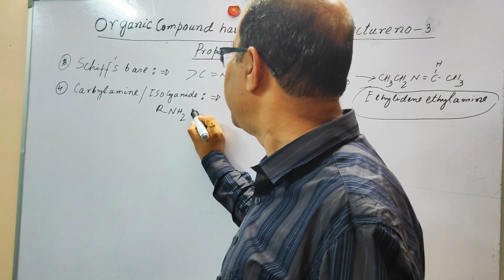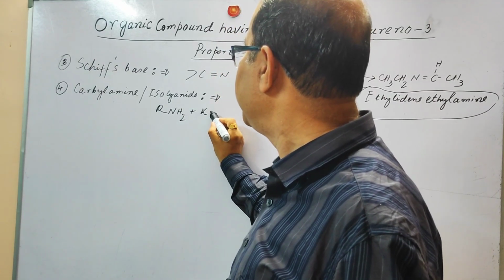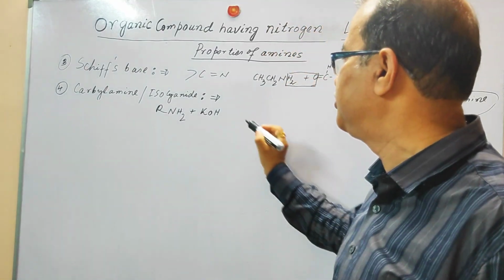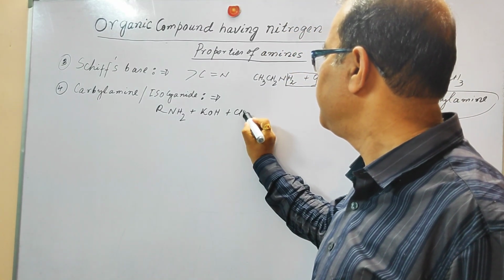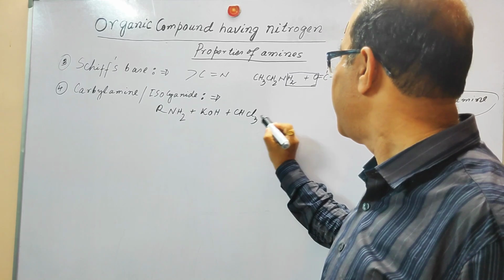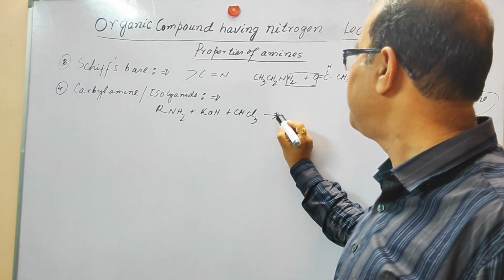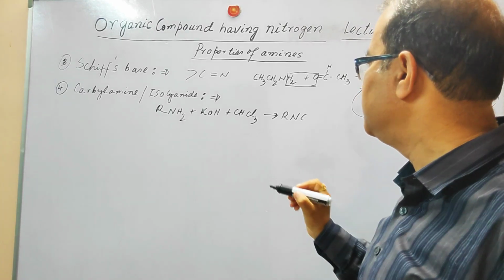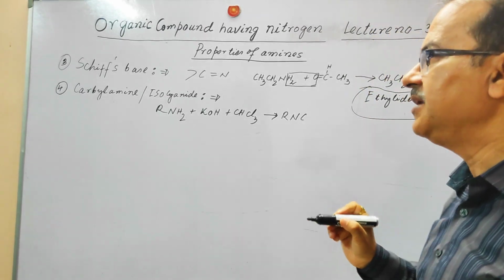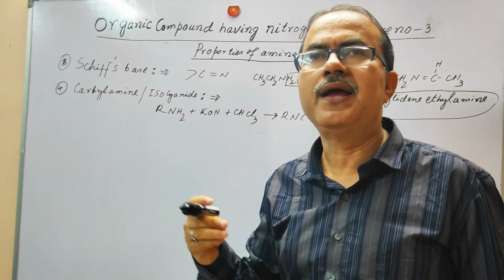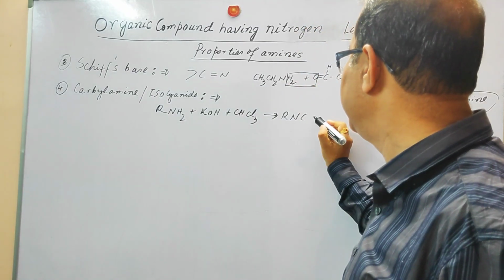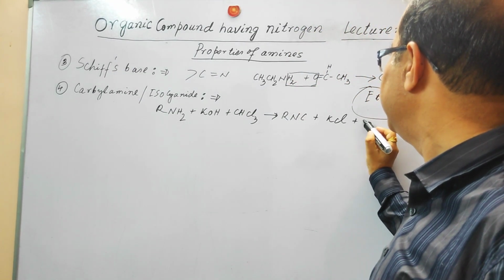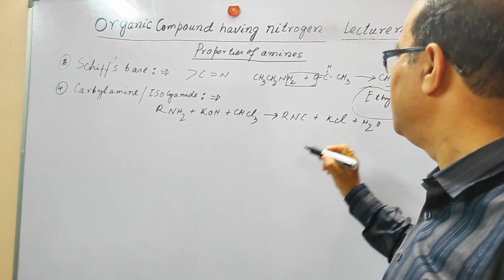So the reaction of this is this: R-NH2 plus we have to take ethanolic KOH plus we have to take chloroform, and this is going to produce the very important product, alkyl isocyanide or alkyl carbylamine, whatever you call it, and along with this you will get KCl and H2O.